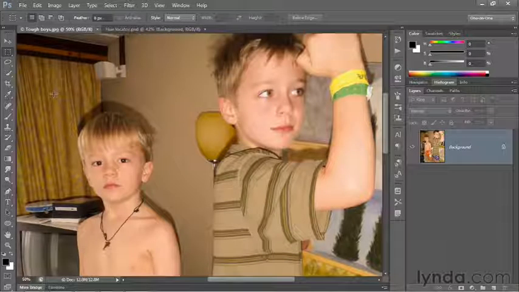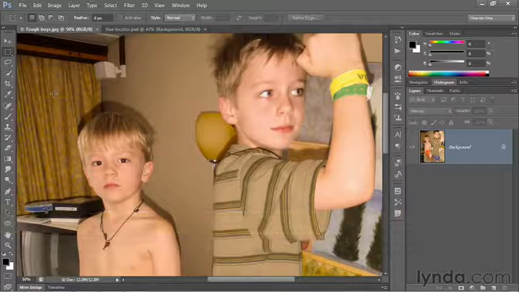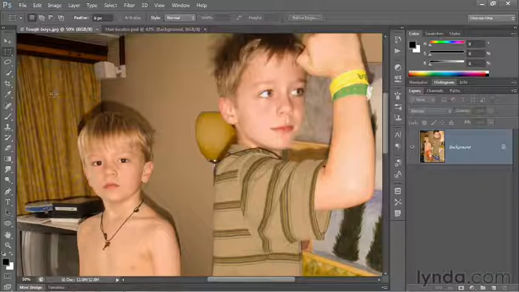By far the most common problem that you'll encounter in your digital photographs is color cast. In other words, the colors in your photograph are not quite representational of the colors in the original scene, and they are, as a whole, leaning in a certain direction, so there's a color bias to the image. Now, the first step in correcting for a color cast is to gauge what that cast is. In other words, what is the prevailing color that shouldn't be there?